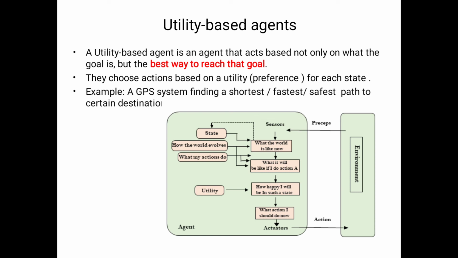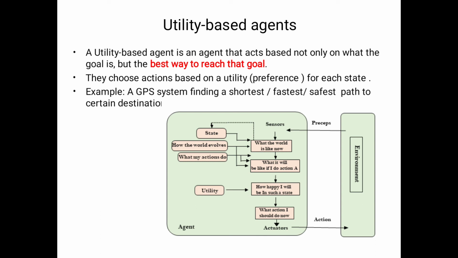Here please observe the architecture. It receives percepts. An agent is anything that can be viewed as perceiving its environment through sensors. Here it shows what the world is like now, with the help of history and internal memory. What is the history and internal memory? It states how the world evolves.